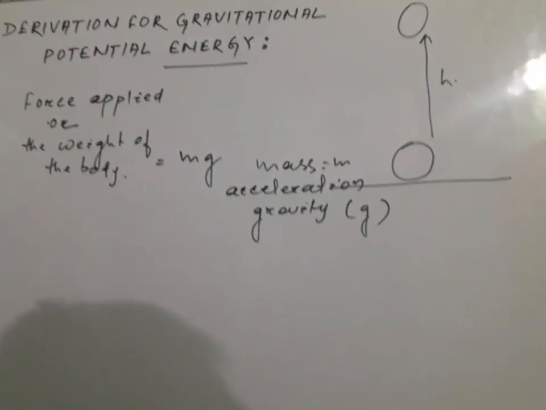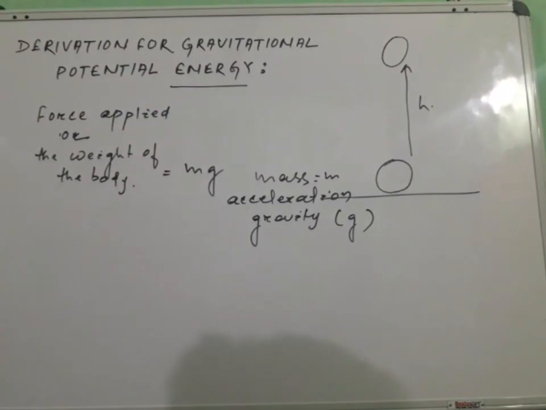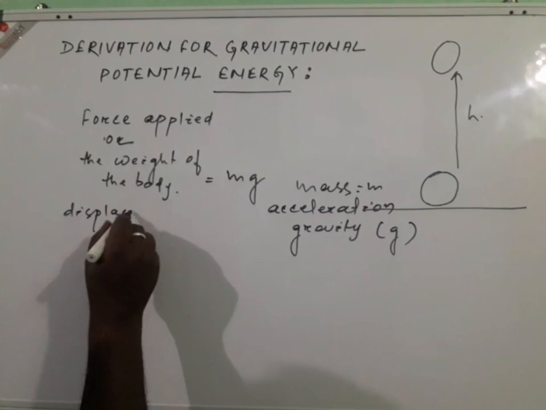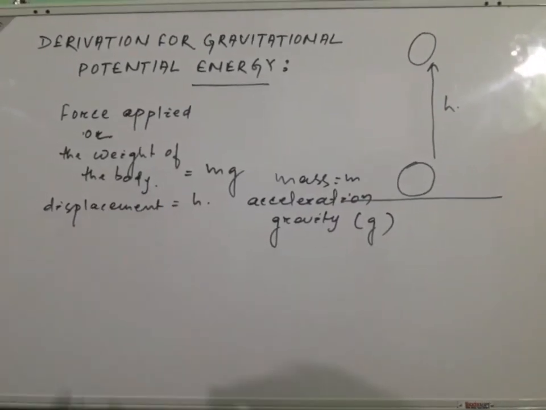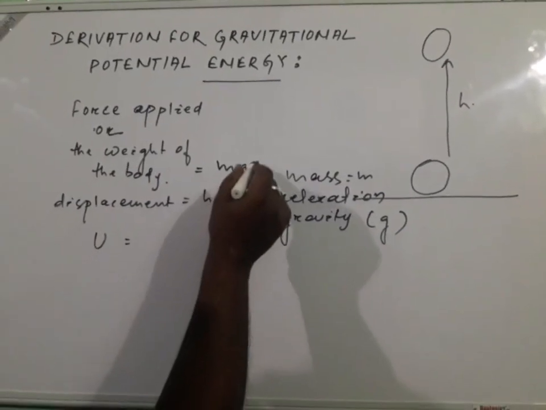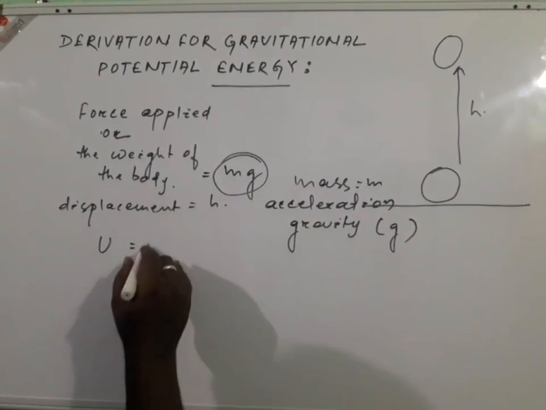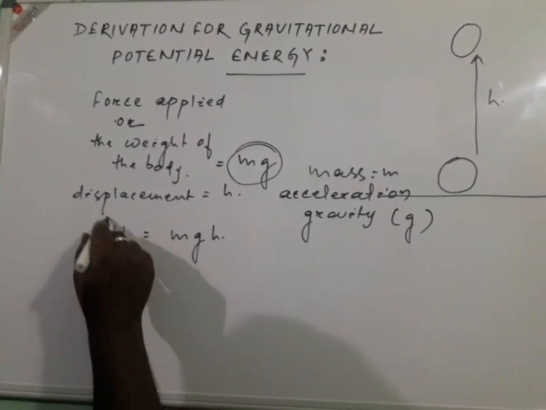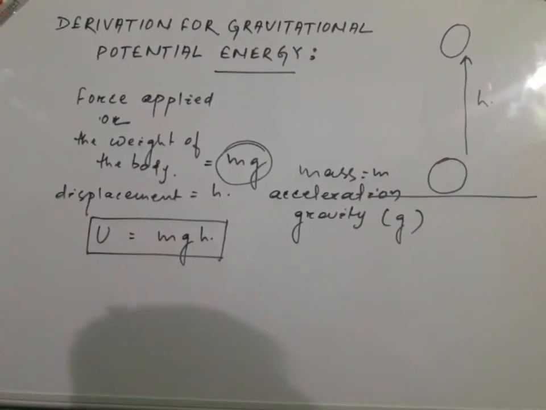Weight of the body is mass of the body into acceleration due to gravity, and whenever it is lifted up to a height of h, the displacement covered is equal to h. Therefore, the gravitational potential energy, symbolized as U, is equal to the work done, or the force applied, or the weight of the body, that is mg into h. So gravitational potential energy is equal to mass into acceleration due to gravity into height.